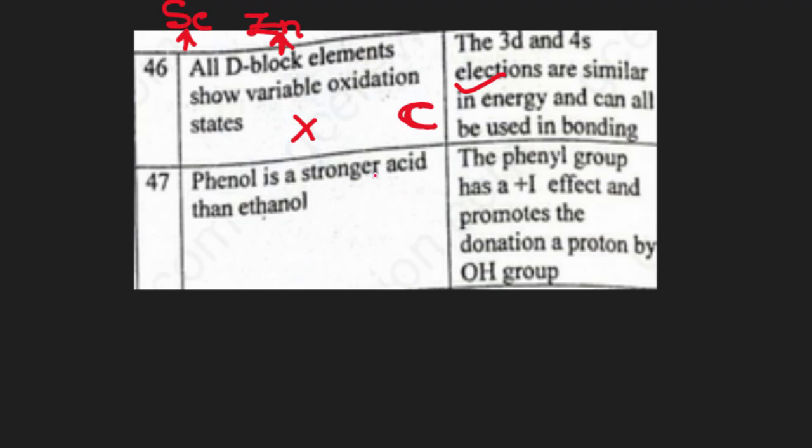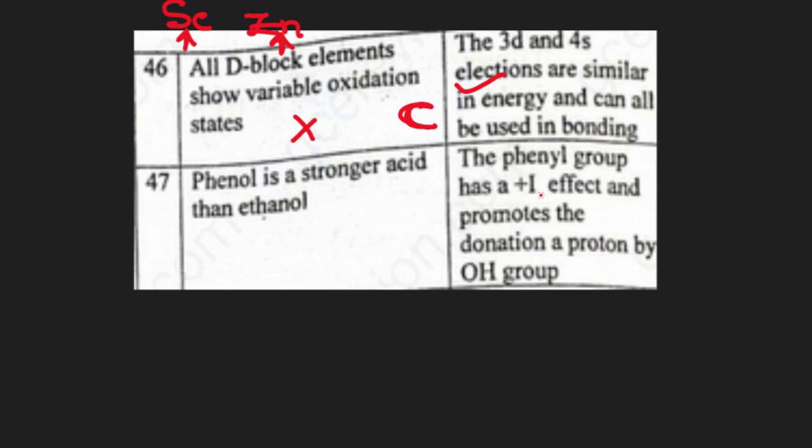47. Phenol is a stronger acid than ethanol. To determine the strength of an acid, you talk about the easy dissociation of that acid in solution. The more easily the acid can dissociate in solution, the stronger the acid, because the definition of a strong acid is that it ionizes completely in solution. Now, the second statement says the phenyl group has a positive inductive effect and promotes the donation of a proton by the OH group.